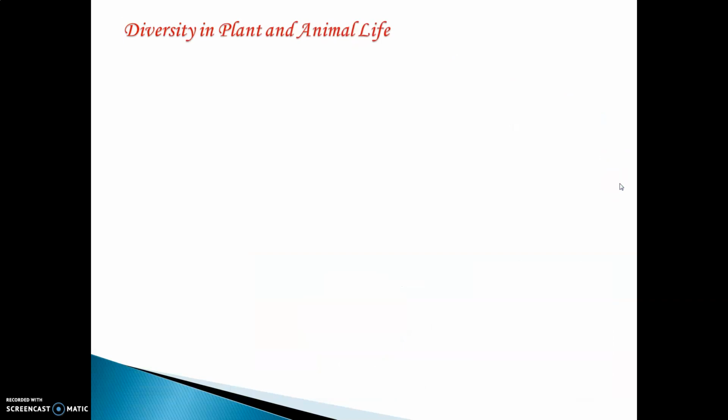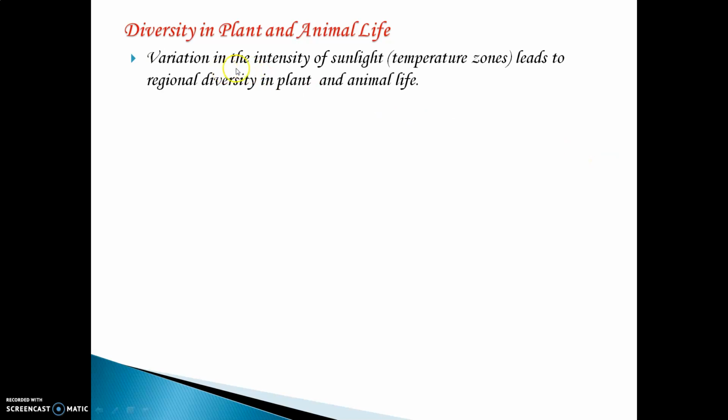Now, because of temperature, there is diversity in plants and animals' life. Diversity means different types of plants and animals are found all over the world based on the temperature that suits them. Variation in the intensity of sunlight and temperature zones leads to regional diversity in plants and animals.